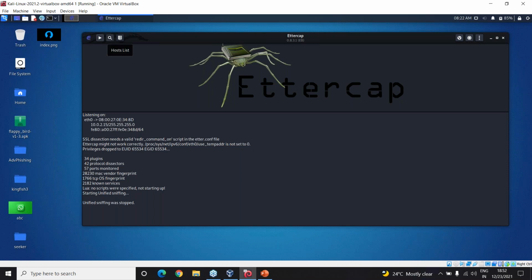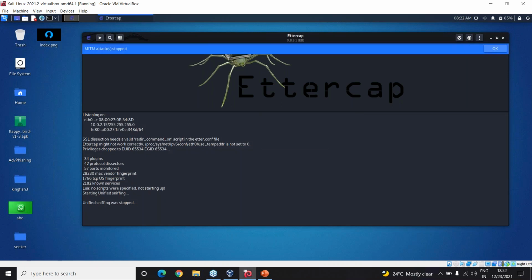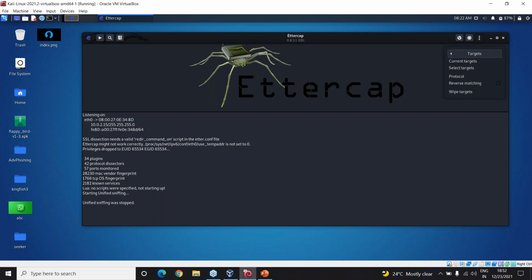So there are three menus. One is the host list, one is the scan, one is the start or stop. Then this is the MITM menu. If I wanted to do a man in the middle attack, there are so many options which we can select. And then just clicking on stop MITM. So this is the Ettercap menu wherein you can select the targets, you can select the hosts, and then you can actually view filters, logging, and plugins. Okay. So for now, what things are required for us? There are so many options which you can explore in this Ettercap. We have just selected the internet connection type initially, that is ETH0.